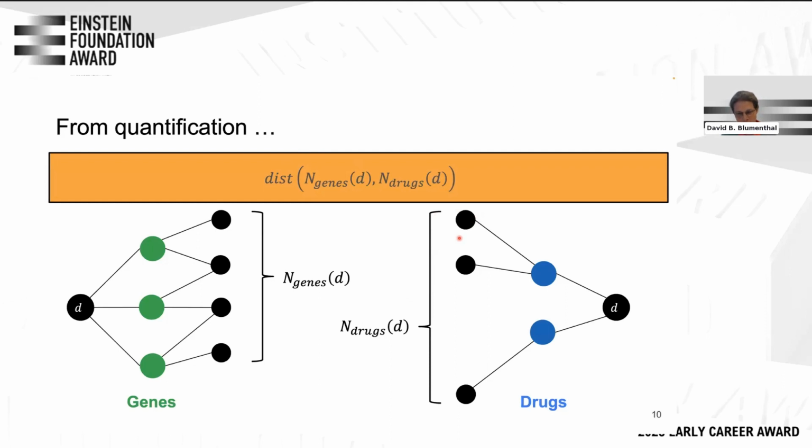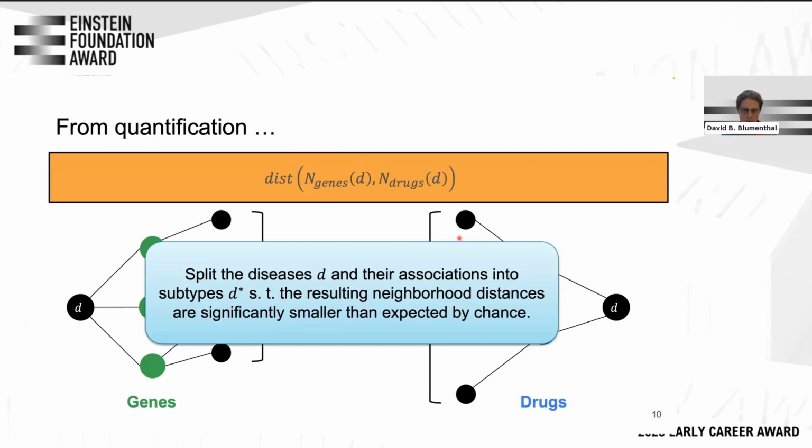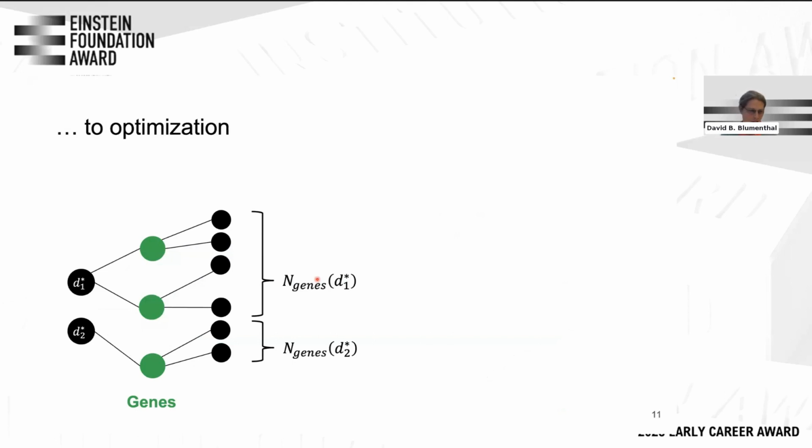And now if we want to solve the problem, we just turn this around. What we would like to do is to split our diseases D and their associations into subtypes such that after the split, the resulting neighborhood distances are actually significantly smaller than expected by chance. So this is how this could look.